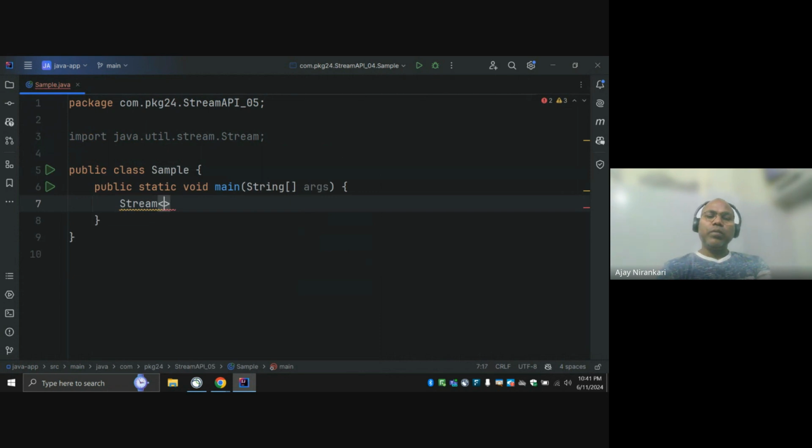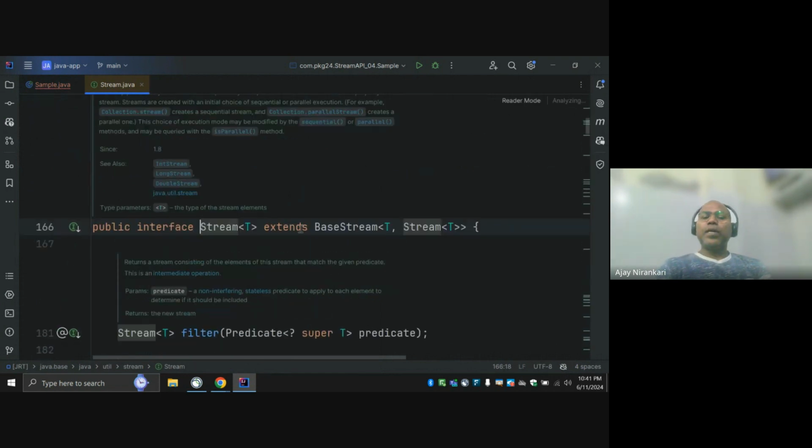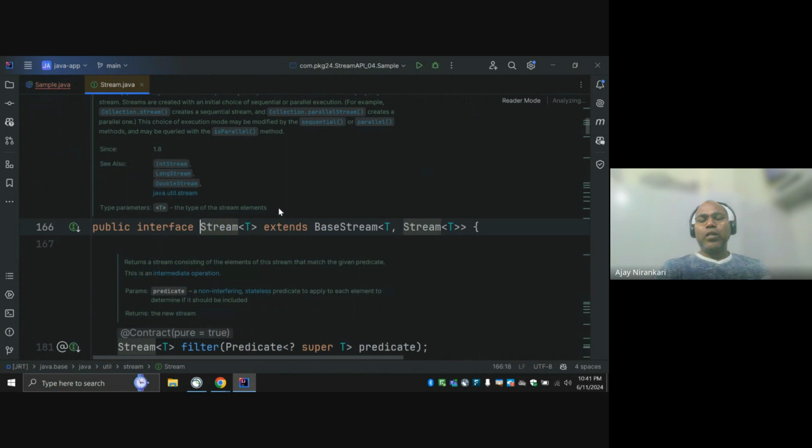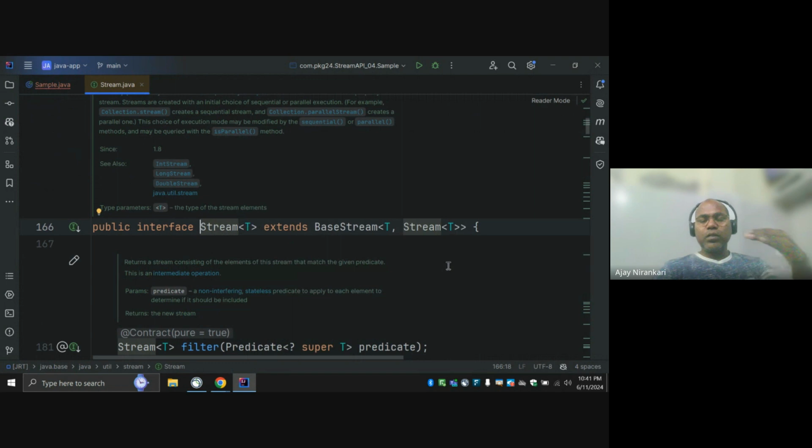If you look at the basics of Stream as an interface, yesterday I said we're going to discuss some specialized forms of this interface, right? So this is the top level interface which our JDK library gives us, and apart from that, there are a couple of sub interfaces.